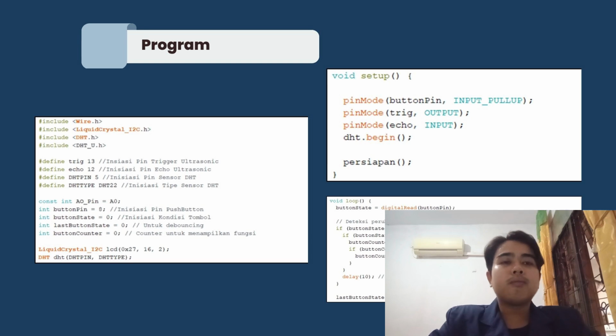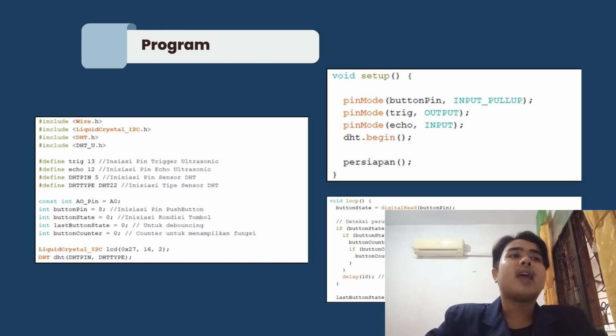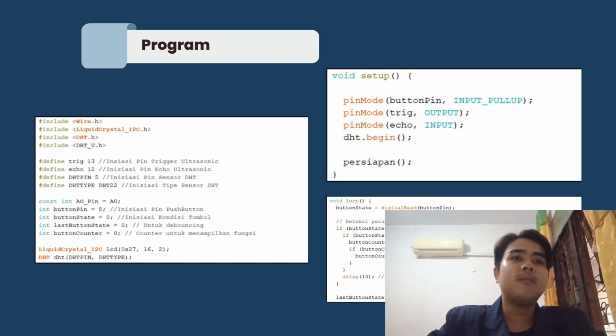Also, the initiation of button condition, button debouncing, and button counters. Then, there is initiation of the use of the I2C LCD 16x2 and the DHT22 sensor module. In the void setup, there is an initiation of the use of pin modes, button and echo as input, trigger as output. Then there is a syntax for starting the DHT sensor and a new class, namely preparation.